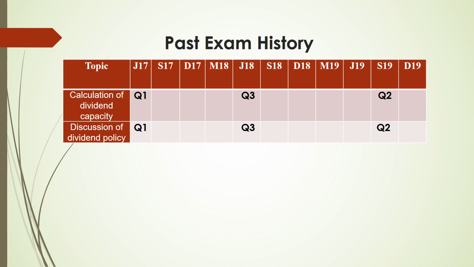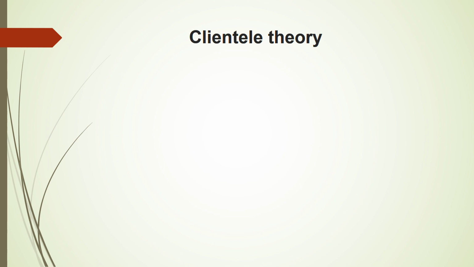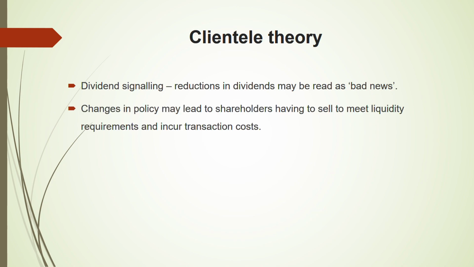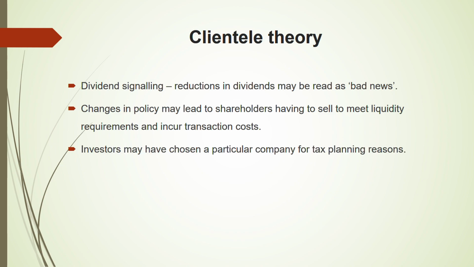Now let us go to the clientele theory. What does this theory say? This theory says what dividend signals to the market. If you reduce the dividend, it is not considered as something good. It's bad news for the market. Then changes in the policy: if you change the policy, shareholders may have to sell their shares, and selling shares is not easy because it incurs some transaction cost. Then investors might choose a particular company for their tax planning reasons.